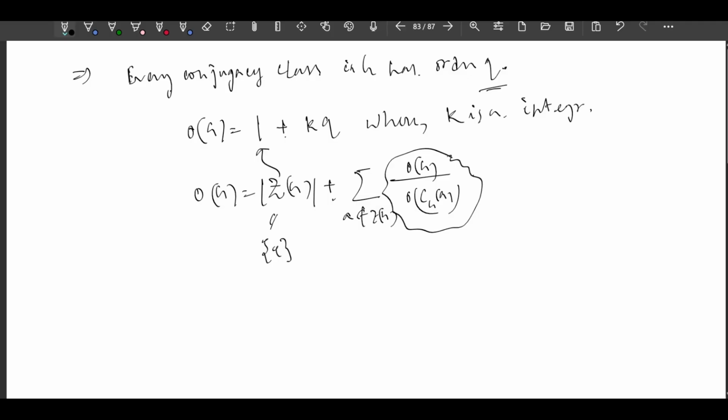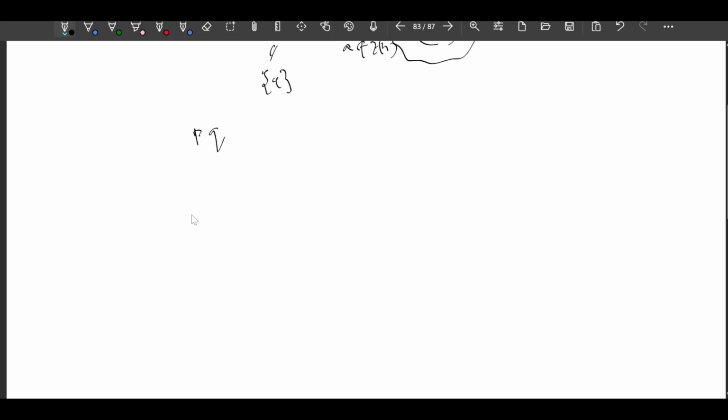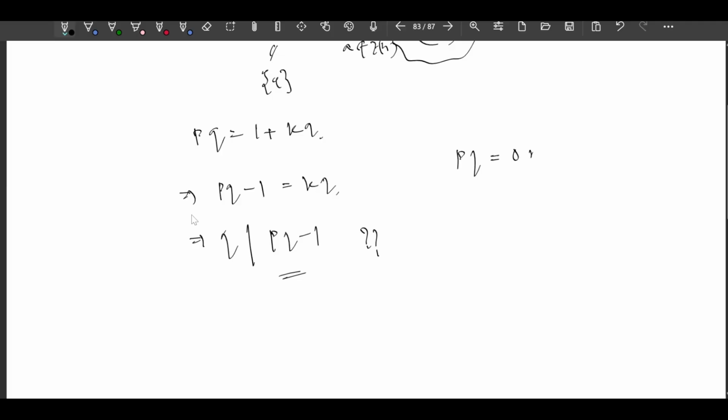Now, the order of G is PQ, so PQ equals 1 plus KQ. This implies PQ minus 1 equals KQ, so Q divides PQ minus 1. Is it possible? PQ is 0 mod Q, because Q divides PQ.